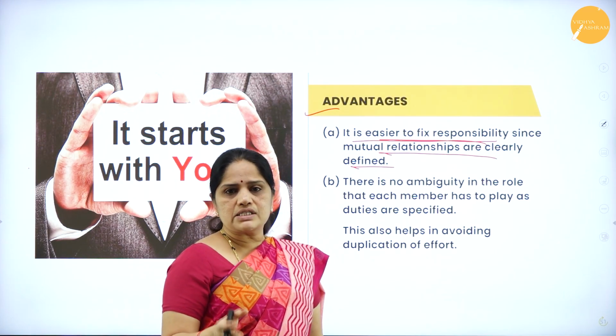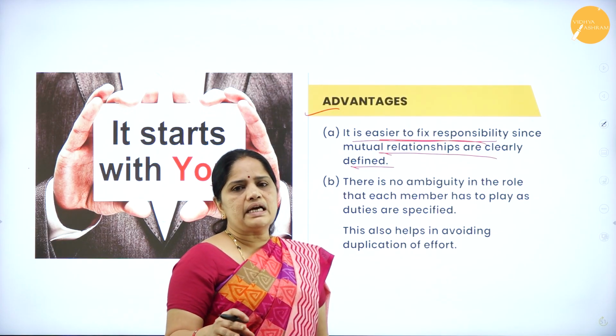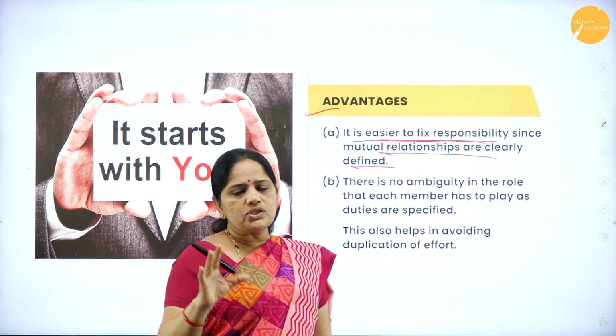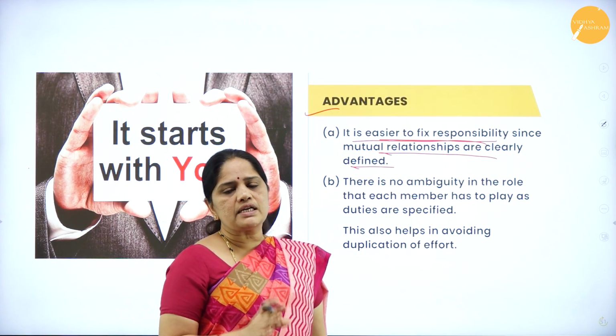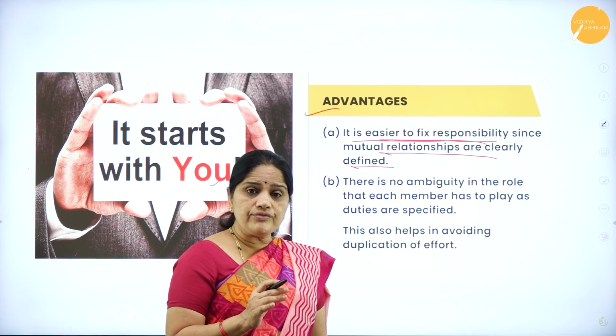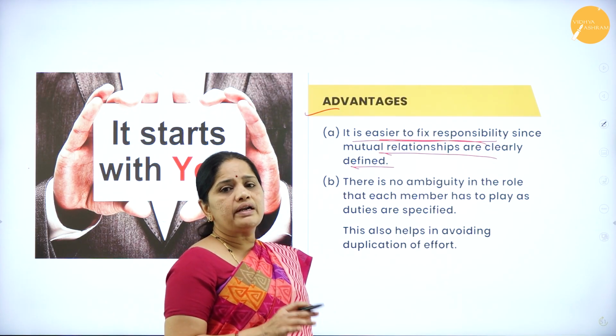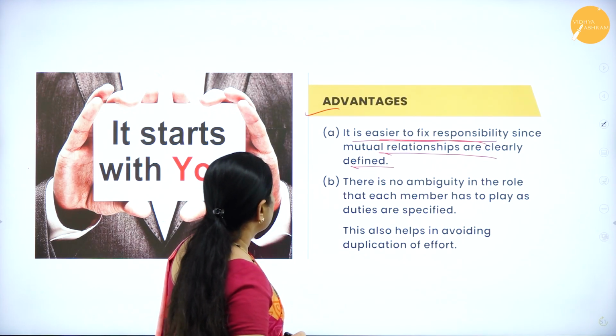If that work is not done, we can clearly say that such and such work has not been done by this person. So it is easy to fix responsibility in case of a formal organization. This is one of the greatest advantages of having a formal organization.